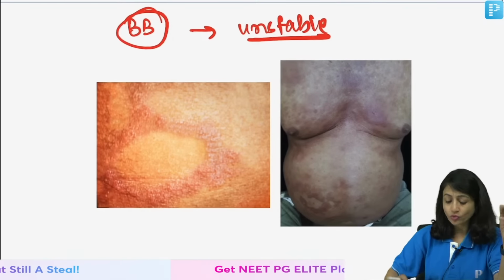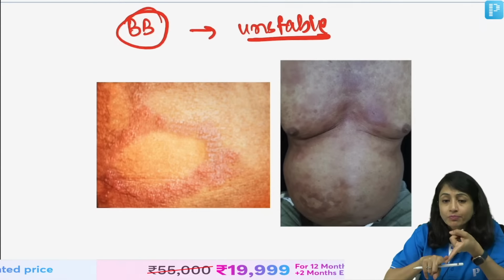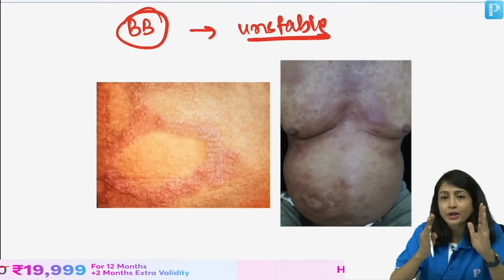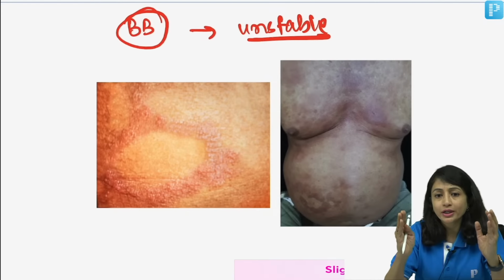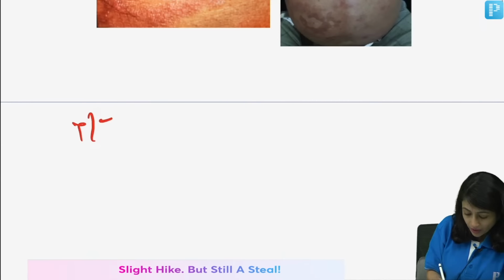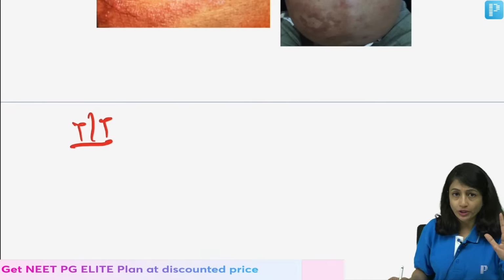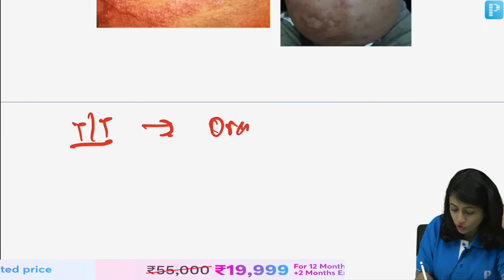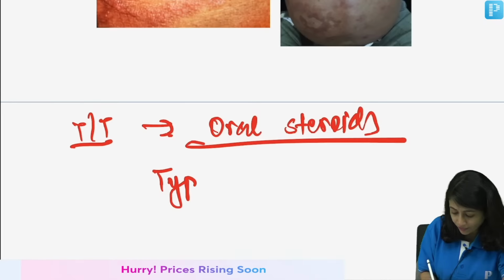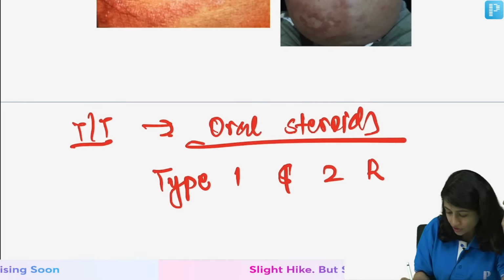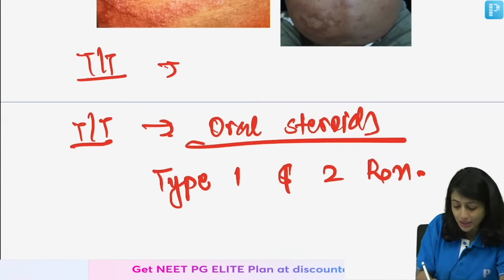Then students, I do not have a lot of time, so I cannot cover whole of leprosy, but what's important here, please look into the treatment and please look into the lepra type 1 and type 2 reaction. Very important question that comes in lepra type 1 and type 2 reaction is the treatment. Now, if they ask you treatment of either lepra type 1 reaction or type 2 reaction, please remember the treatment of choice is oral steroids, no confusion, for both type 1 and 2 reaction. Please don't confuse it with the treatment of leprosy. You all know treatment of leprosy is MBMDT.